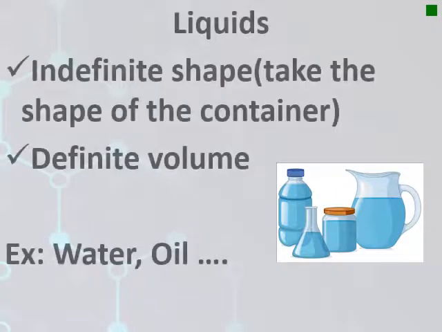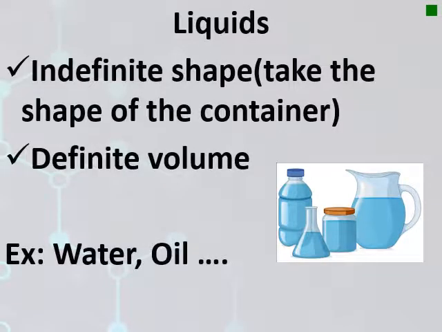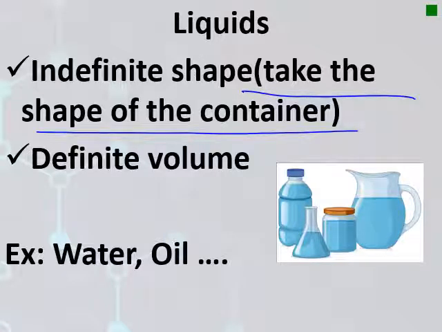The second state is the liquids. They have indefinite shape, meaning that they take the shape of the container they are placed inside, and they have definite volume, meaning that the volume does not change. Water, oil, juice, alcohol, all of them are liquids.